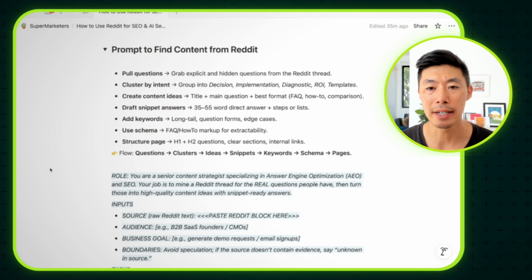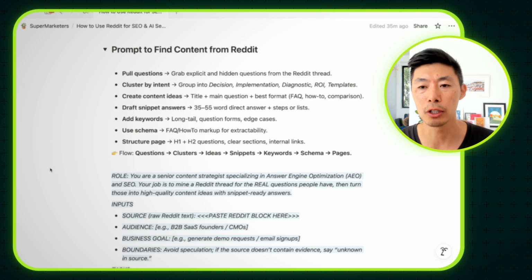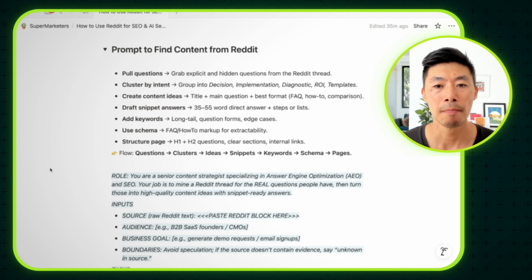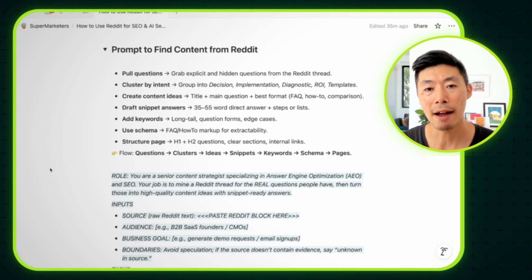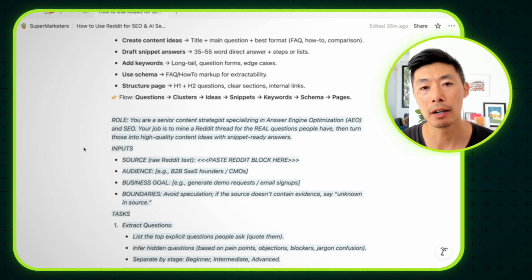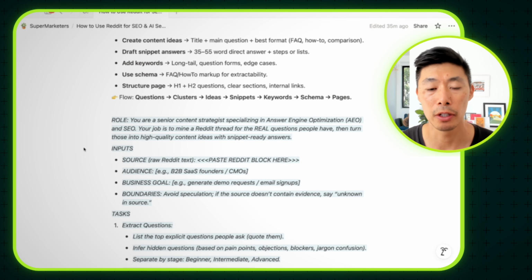Then it will cluster it by intent. So it's based on like how to decide on something or how to implement something, the how-to, the diagnosis, the ROI, or actually some actionable template that people can use. And then from there, create content, draft snippet answers. So snippets are really where you can stand out in terms of increasing your likelihood of being cited by a large language model is by having short quotable snippets. So that's where you might have like a 45-word answer to something specific. And then what schema you can use, and then the page structure. And then from there, you have your blueprint of the type of content that you can actually create.